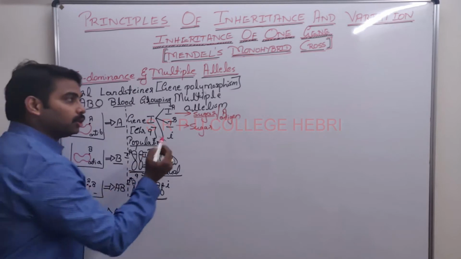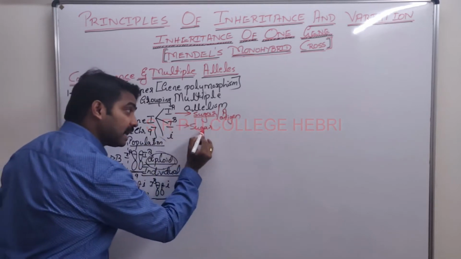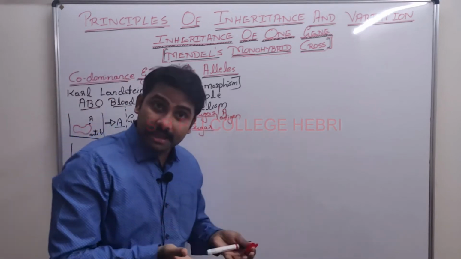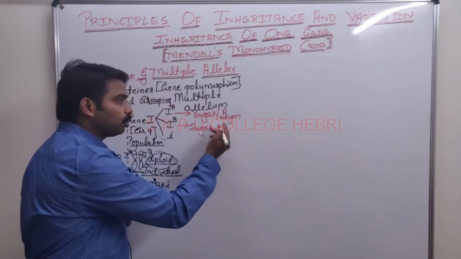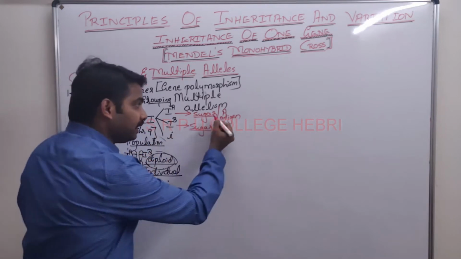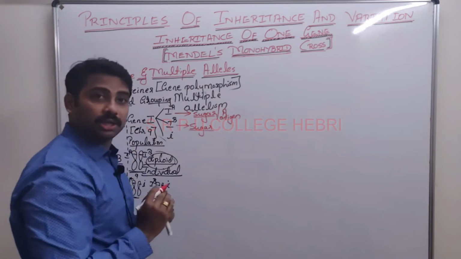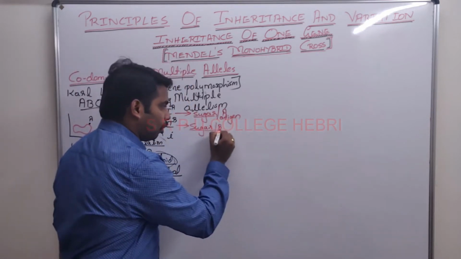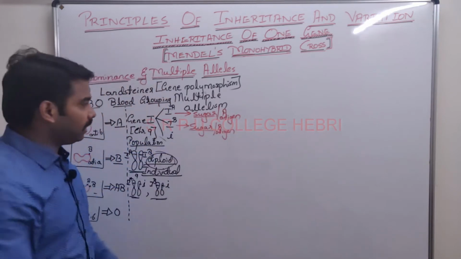Sugar is produced by the IA allele, and sugar is also produced by the IB allele. Whether both are the same, they are not exactly the same. These two sugars are slightly differing from each other. Clear? These two sugars produced by two different alleles of the same gene are slightly differing from each other, which I can call B antigen.